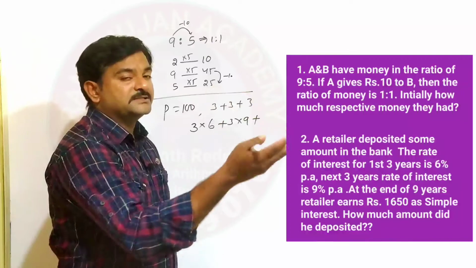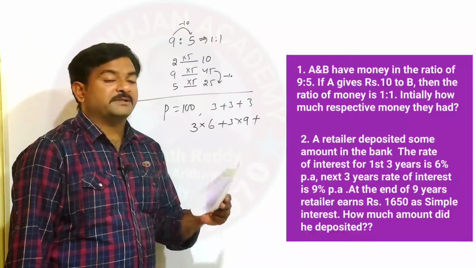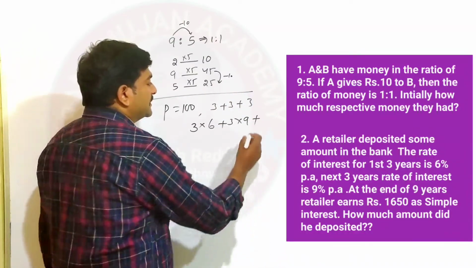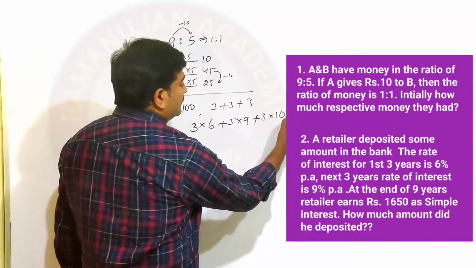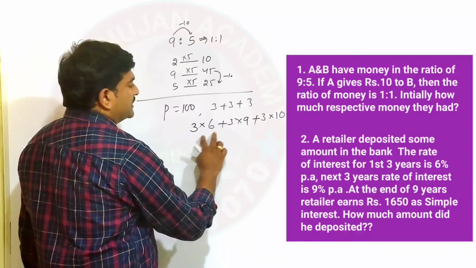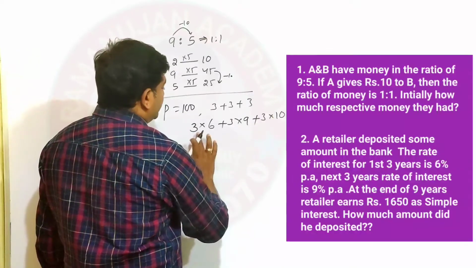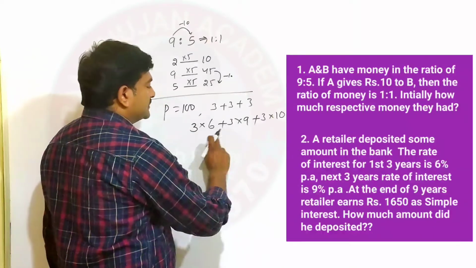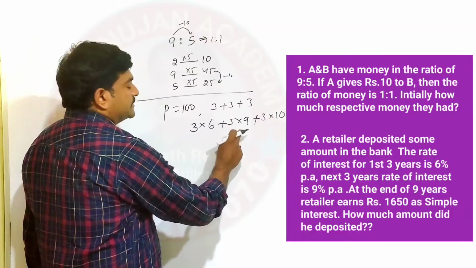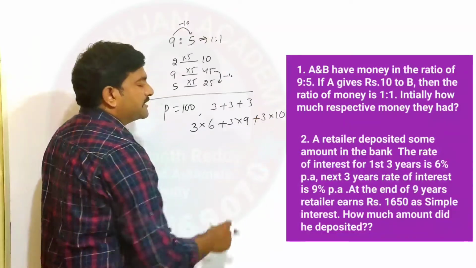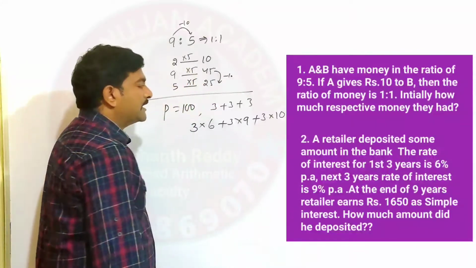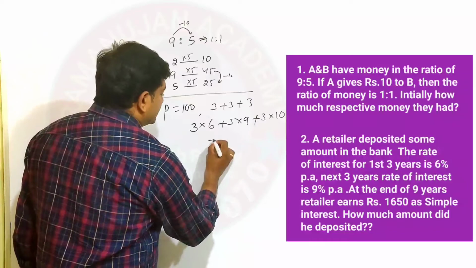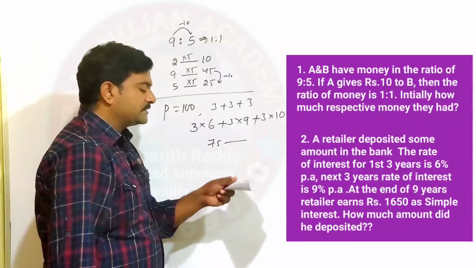And beyond the 6 years, the rate of interest is 10% per annum. We still require 3 more years. For these 3 more years the rate of interest is 10%, so that is 30. Now 18 plus 27 is 45, and 45 plus 30 is 75. So the total interest is 75 parts.